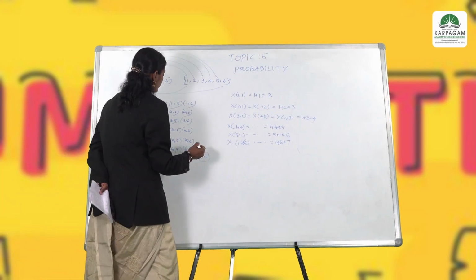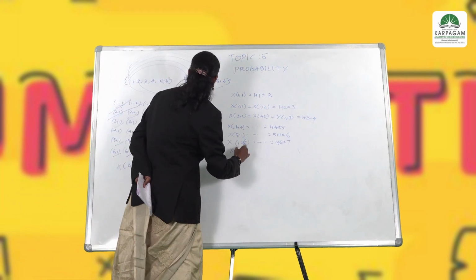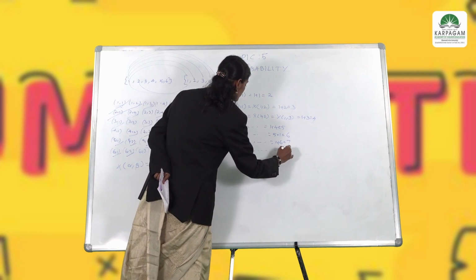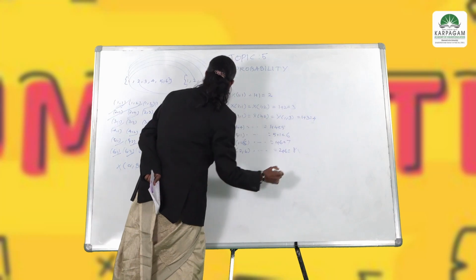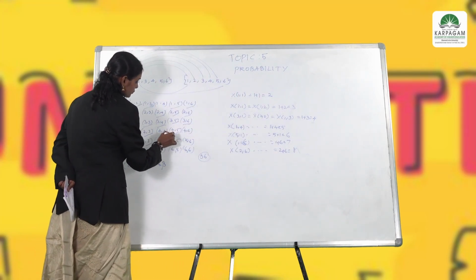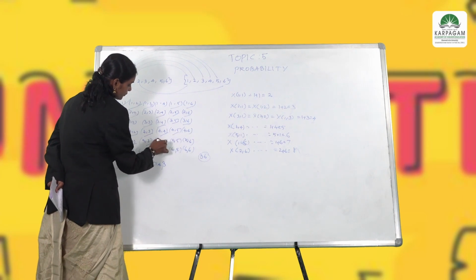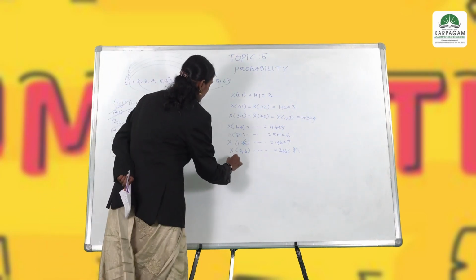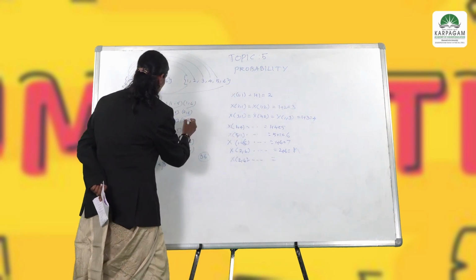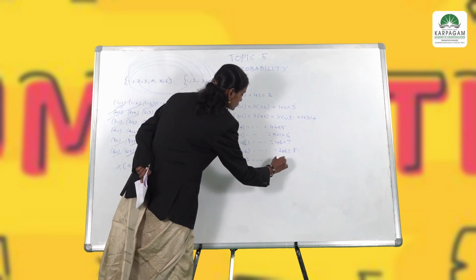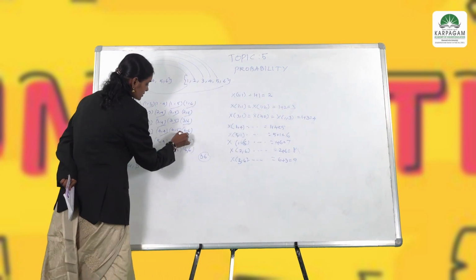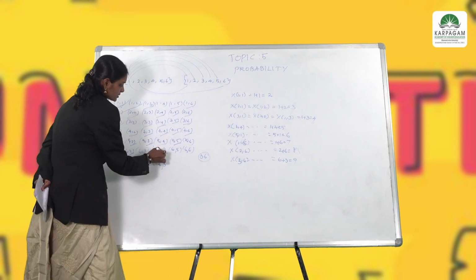So, this will be x of 2 comma 6 and so on, is equal to 2 plus 6, that is equal to 8. Then here now 6 3, 4 5, then 5 4. This will be x of 3 comma 6, that is equal to 3 plus 6 is equal to 9. Then the next one 6 4, 5 5, 4 6.